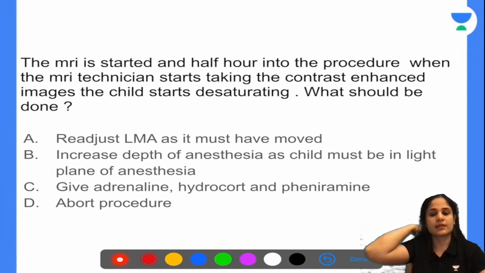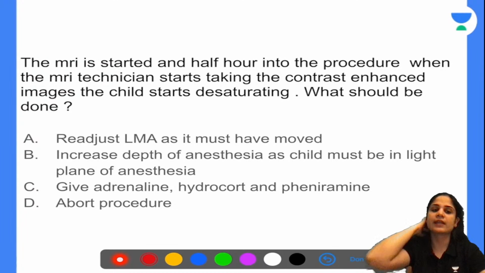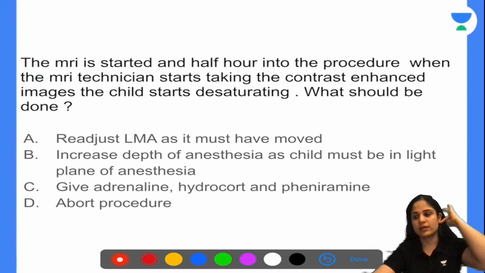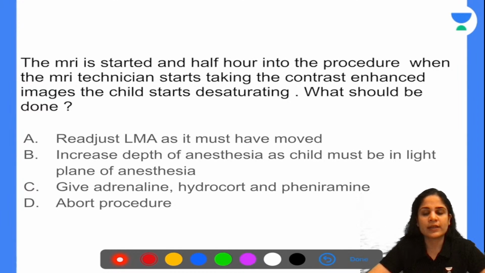What should be done in this case? Imagine you're in the MRI room and the child is desaturating. Suddenly you don't know what has happened. The technician is saying, I didn't do anything, I just gave contrast and I came outside. You're wondering what has gone wrong. Meanwhile, the saturation has become 90, 80, 70, 60. What will you do?